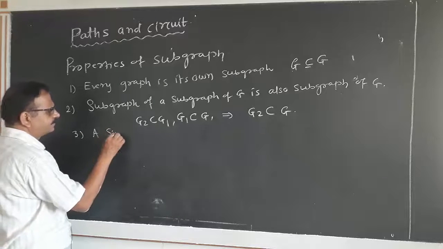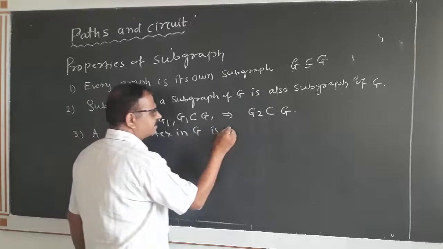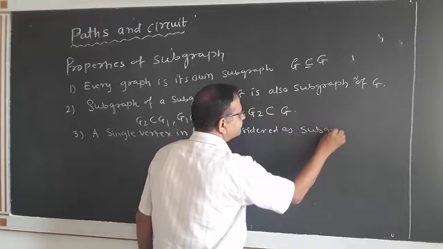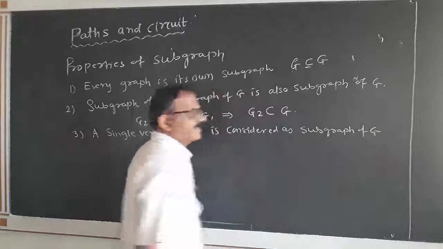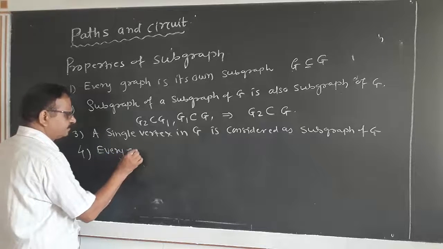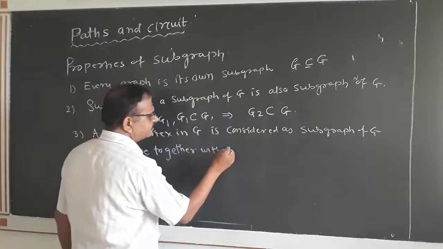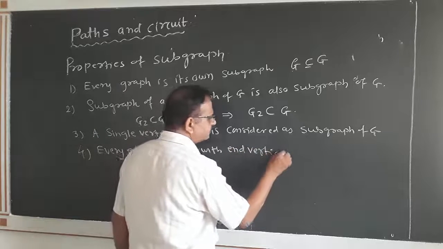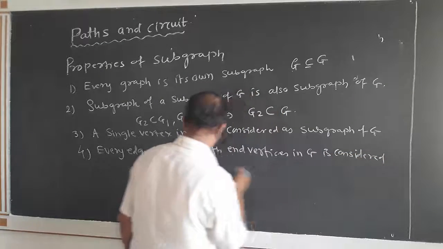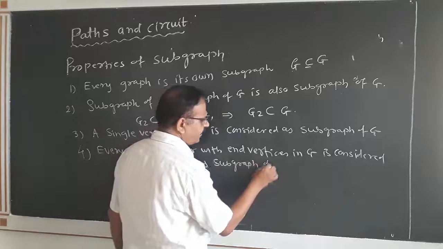Third property, a single vertex in G is considered as a subgraph of G. Every vertex can be considered as a subgraph. Fourth property, every edge with its end vertices in G is considered as a subgraph of a graph G.